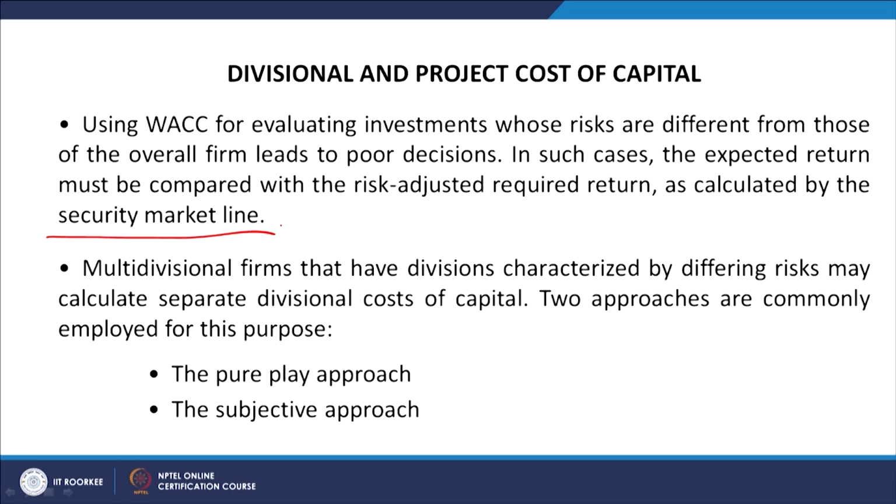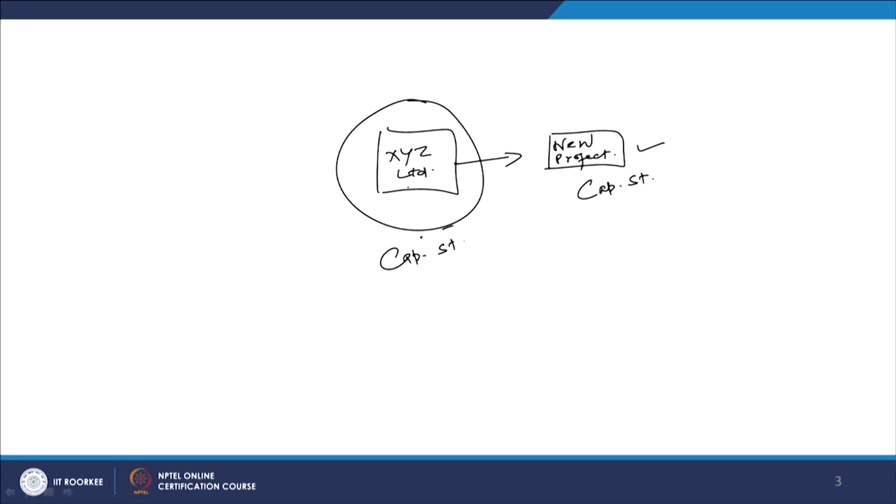Security market line means capital asset pricing model, because the two entities are going to be different. When you are talking about the investment which we have already made, it has a different risk complexion, different risk profile. Here in the new proposal, the risk complexion is different, the risk profile is different.